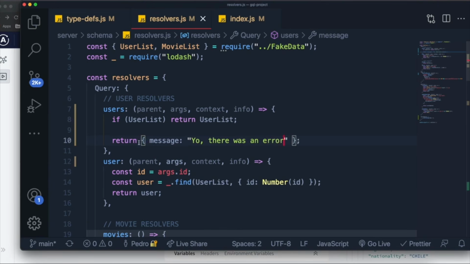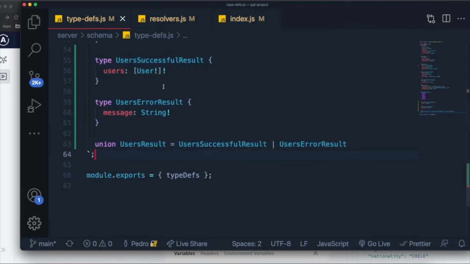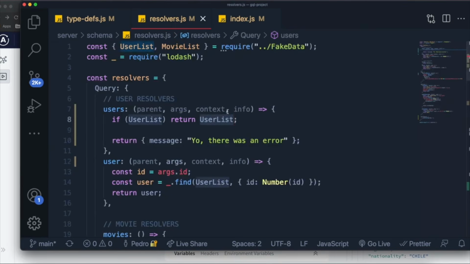And by the way, this over here is wrong right now, because if you recall, we changed the type for our union. Our union doesn't return just a list of users. It returns a type called user successful result, which is an object containing a users field, which then returns a list. So instead of just returning users list, we need to return an object containing a field called users, which is equal to user list.